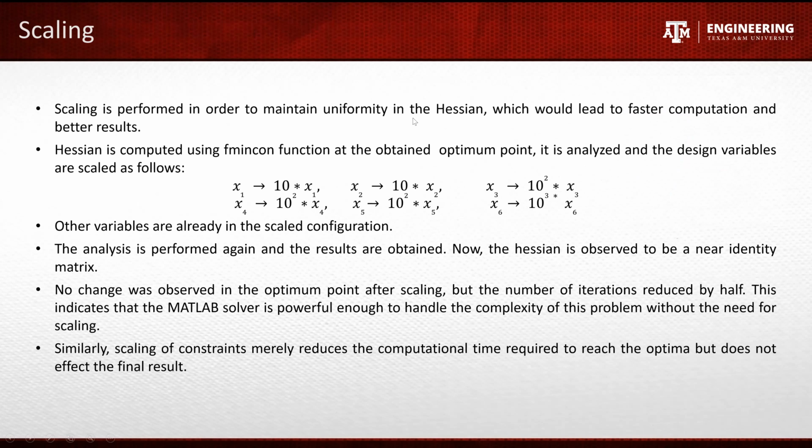The Hessian was calculated from the FMINCON function. It wasn't done by hand because of the nonlinearity and the complex variables involved. The first 6 variables were scaled and the rest were automatically scaled in the problem. When these were scaled, we didn't observe any changes in the final result, however, the number of iterations was reduced by half. So this saves computation, but overall the MATLAB solver is powerful enough to handle our specific problem.